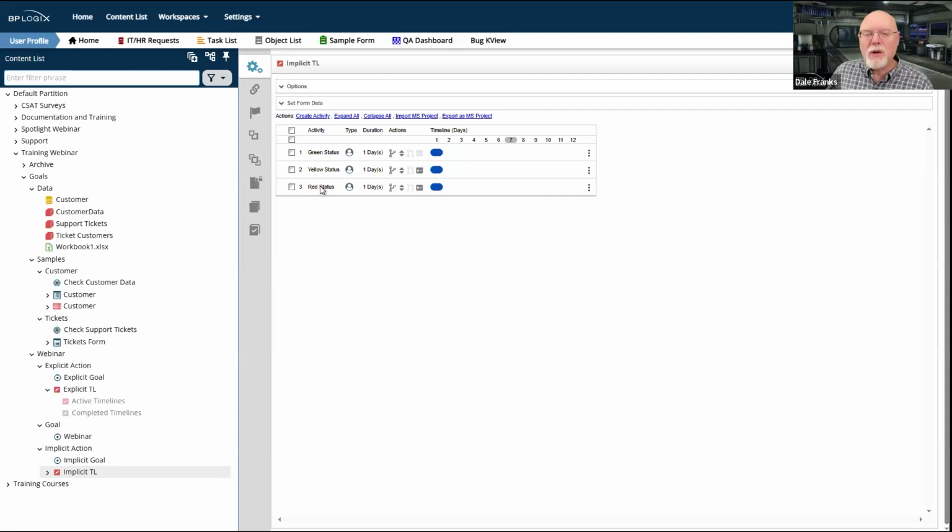And however many tickets are in that queue at 8 o'clock, that's going to determine how many people that morning we are going to assign a task to handle tech support tickets. It could just be one person, it could be two, it could be a full three, depending on how many tickets that we have. And in this case, I can have all of these different processes running in tandem with each other, so they can all run in parallel rather than having to run in sequence, and it will just assign whoever needs to be assigned to this task based on that goal.